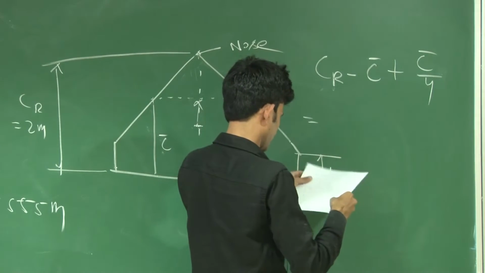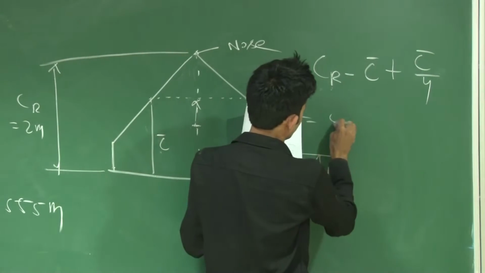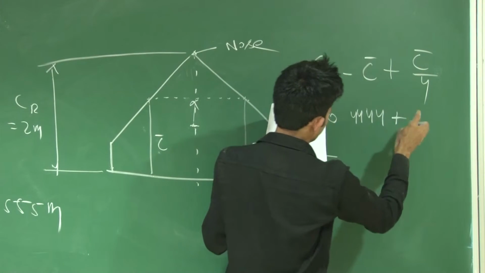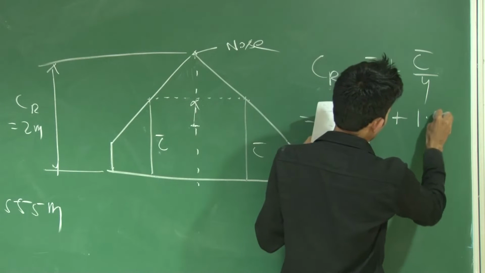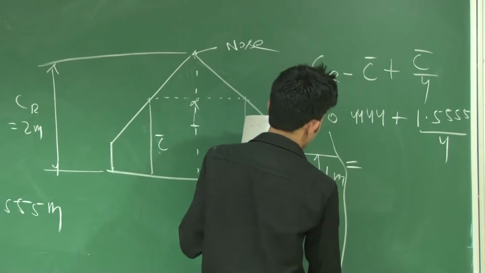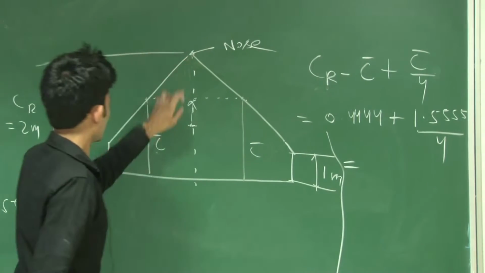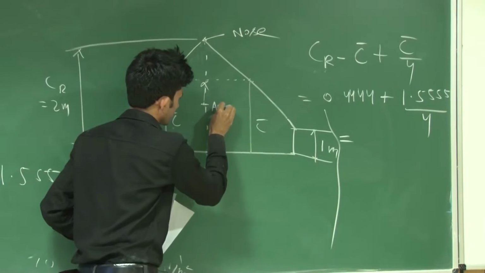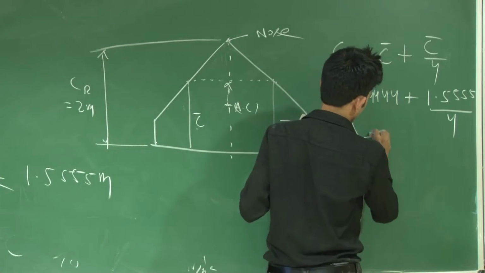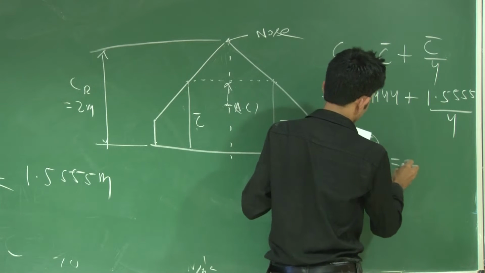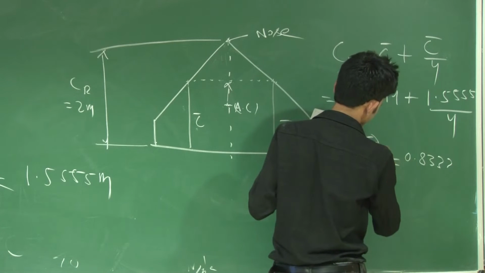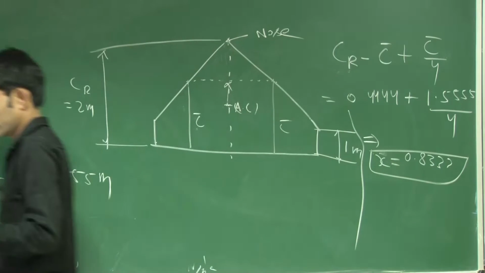So CR minus c bar comes out to 0.4444, plus the mean aerodynamic chord 1.555 by 4. So the distance between the nose and the aerodynamic center, you can consider as x equal to 0.8333. This will be your answer.